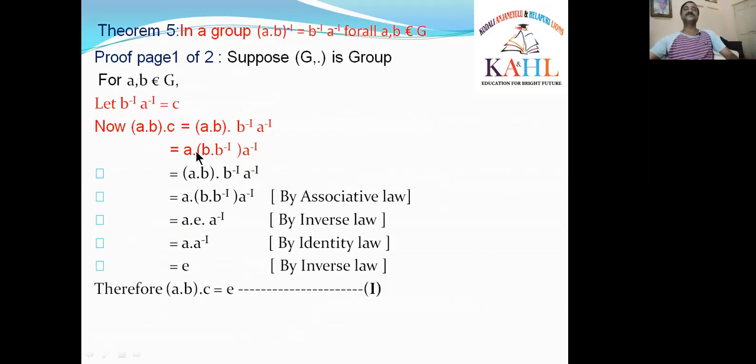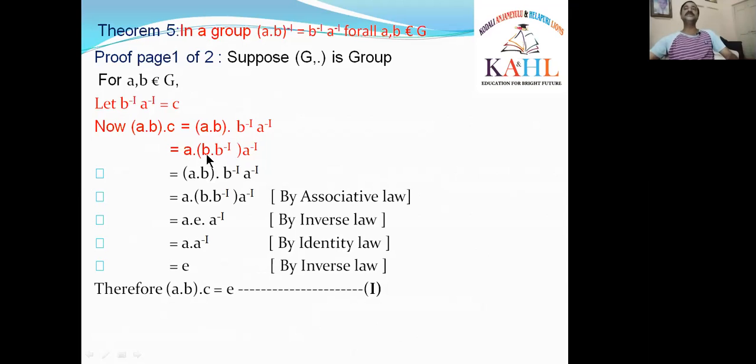A, B, B inverse, A, B, B inverse, in the same order. First element A, second element B, third element B inverse. Here too, first element A, second element B, third element B inverse. For these three elements, I am applying the associative law. That means AB into B inverse is A into BB inverse. The bracket on the first two elements is changed to the second two elements.